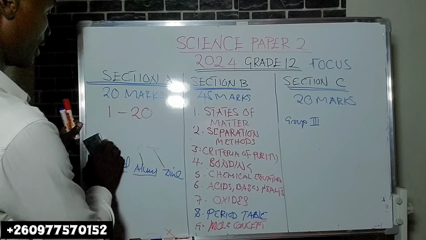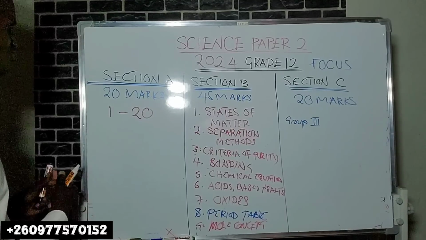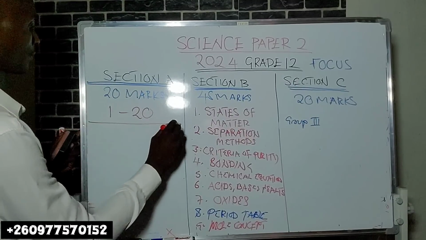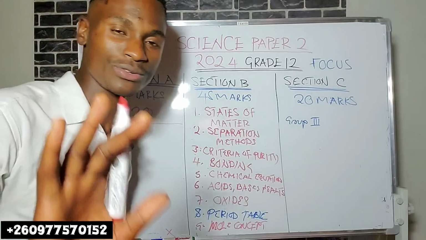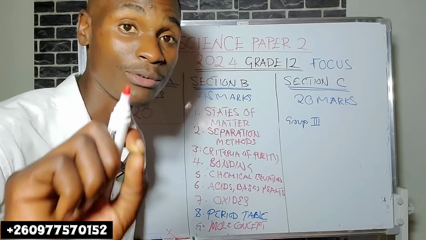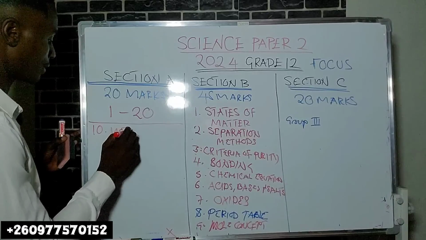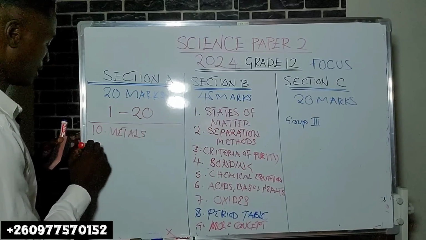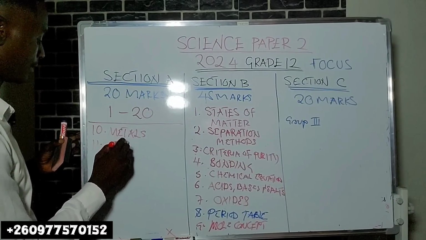Let me just write from here, because here there is nothing. Number 10, you should also know the reactivity series of metals. In other words, know metals. Let me write number 11, nonmetals.